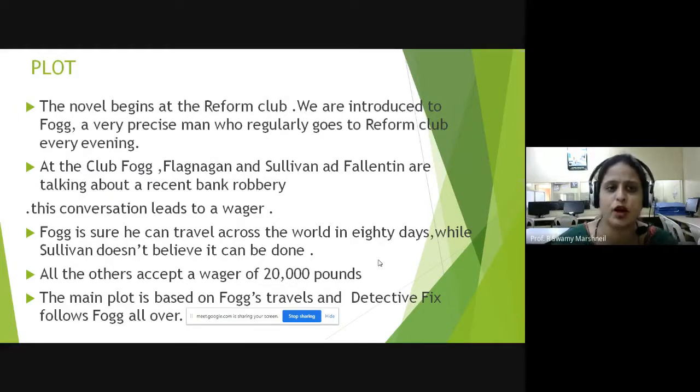Now, the plot. The plot of the novel begins at the Reform Club. The story starts when the novel starts. It starts at a Reform Club. Now, this is a very well-known club of that place, and all the people of elite class, the rich people, used to come and spend their leisure time at the club. It is here in this Reform Club where we are introduced to Phileas Fogg, the protagonist, a very precise man who is a regular visitor of the Reform Club every evening.